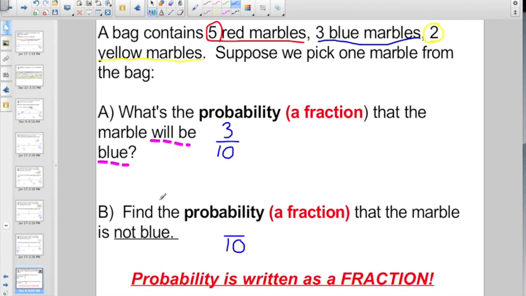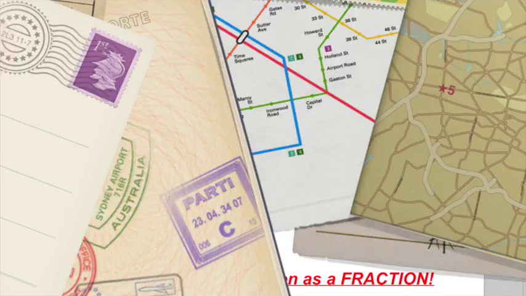So what's the probability that it's not blue? 5 plus 2 more. Hey, that sounds like 7. So the probability is 7 out of 10 times. If you picked a marble out of the bag 10 times, 7 of those times, it's probably not going to be blue. And probability, one more time, is written as a fraction.